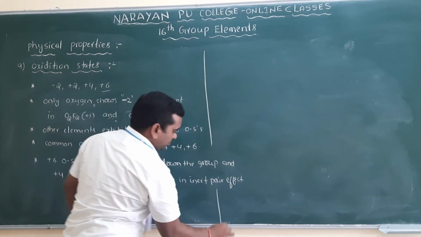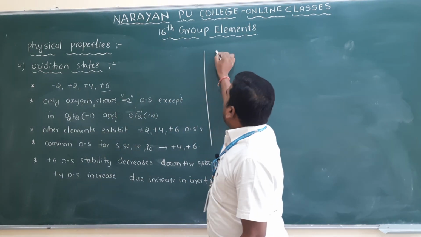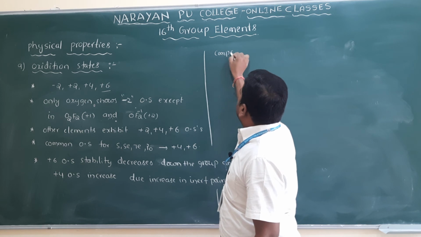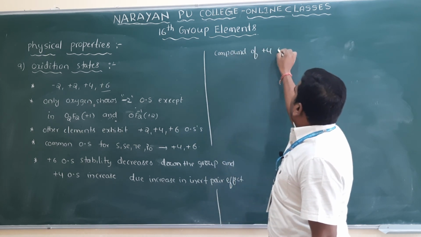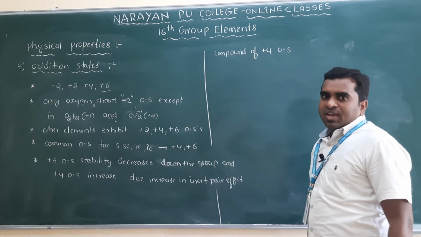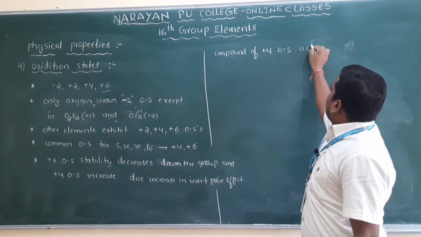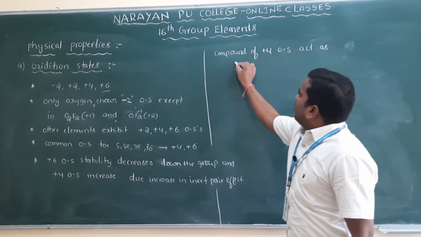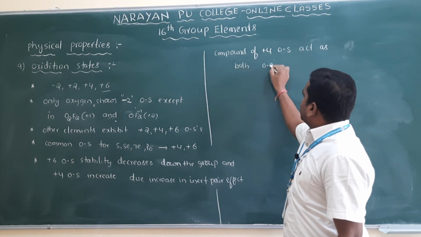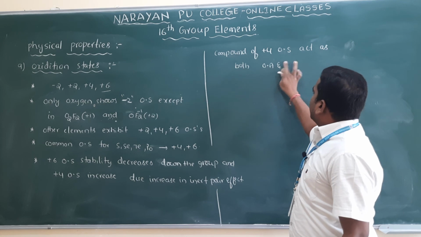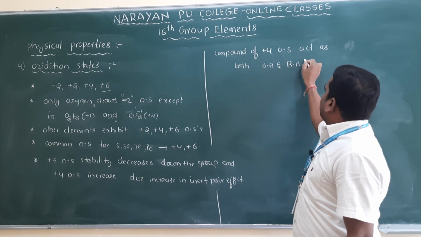And compounds of +4 oxidation state act as both oxidizing and reducing agents. Why?